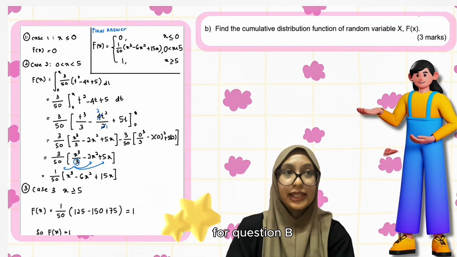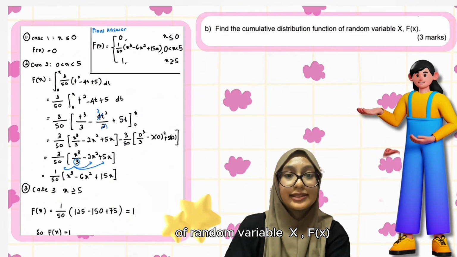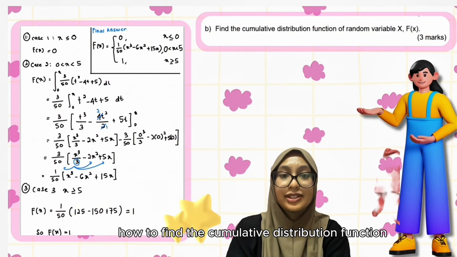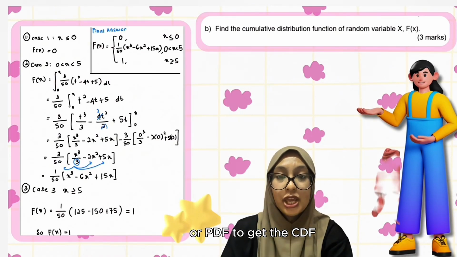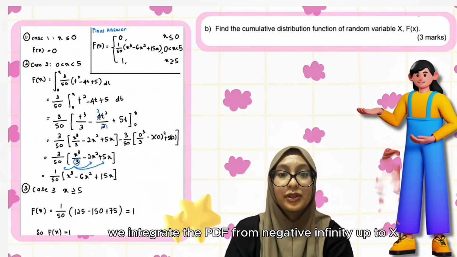For question B, find the cumulative distribution function of random variable x, F(x). I will explain how to find the cumulative distribution function or CDF from the given probability density function or PDF. To get the CDF, we integrate the PDF from negative infinity up to x.